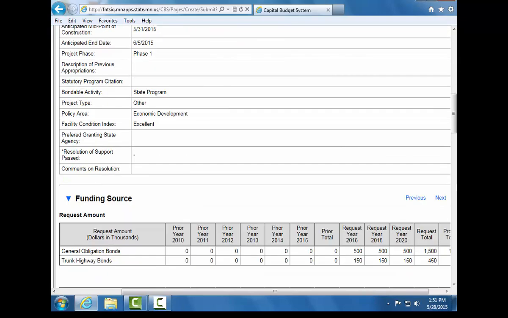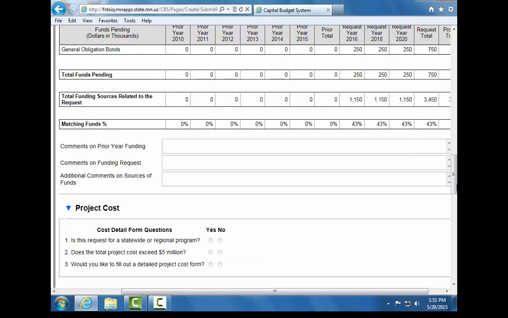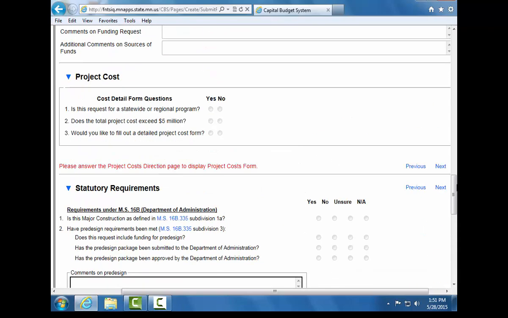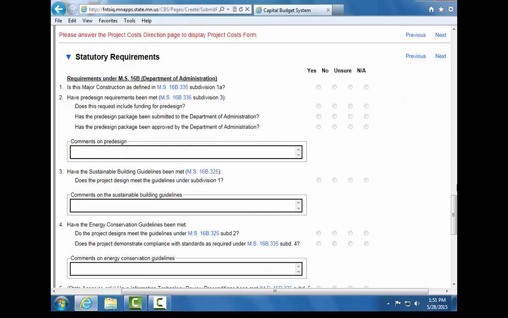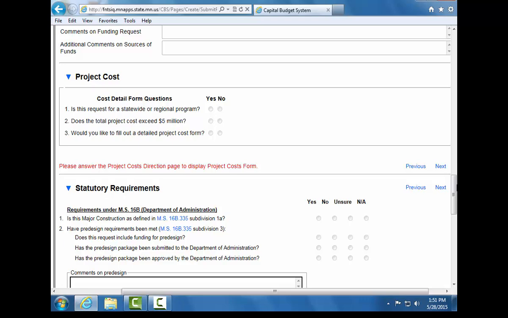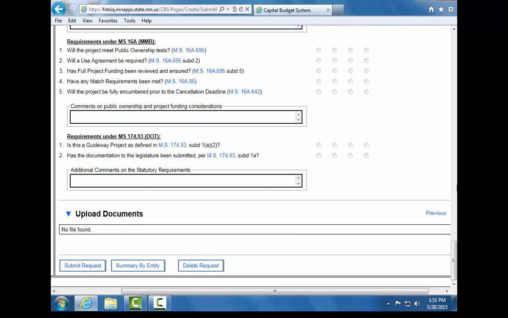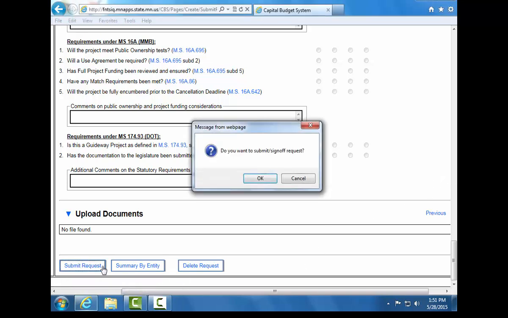The Edit button is displayed while a request is in draft or preliminary status. Clicking on it opens the data entry screen for the selected section, allowing you to edit and save changes. This information also includes questions from the project cost form, statutory requirements form and the Upload Documents section. Once you have reviewed your information and have confirmed that this is the correct information you would like to submit, click on the Submit Request button.